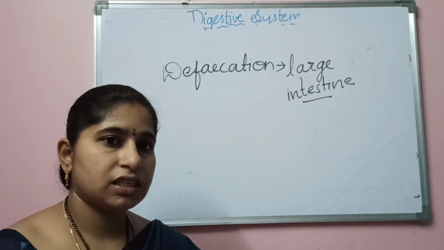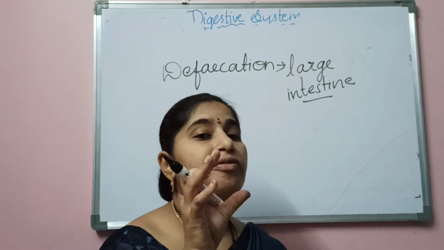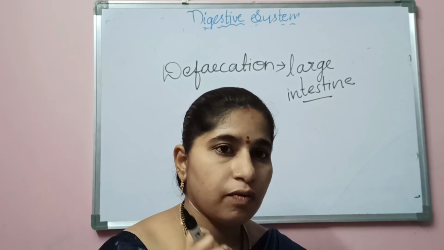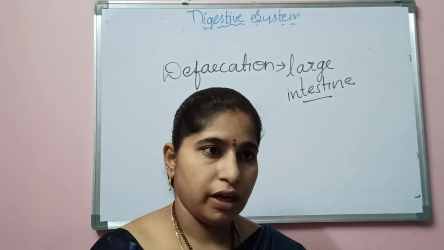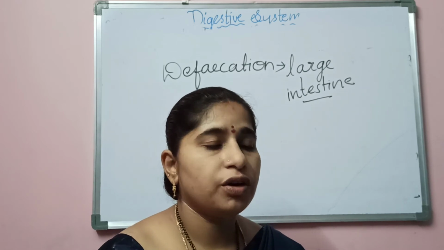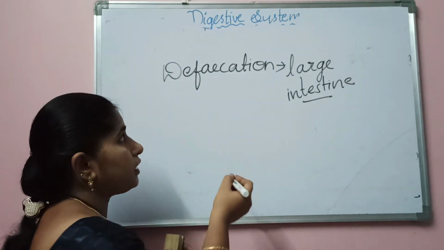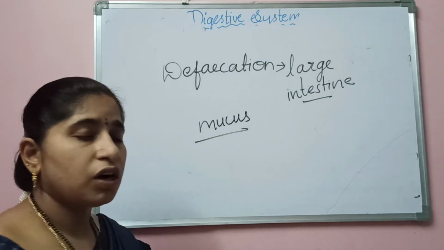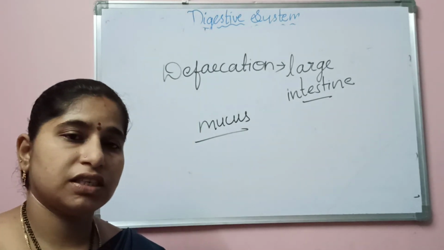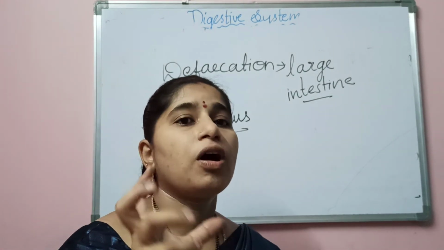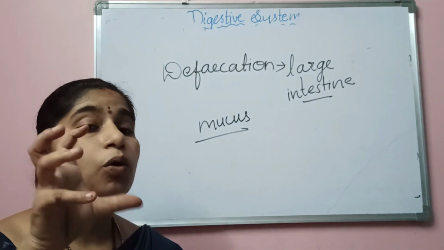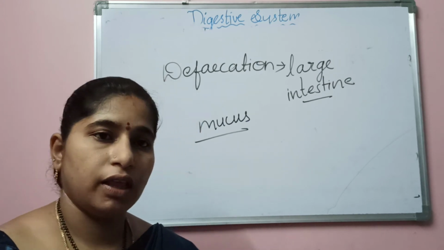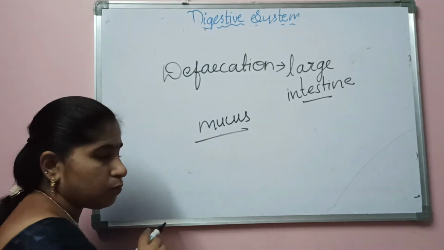But what does the large intestine do? If any water or any important nutrients are still present in that undigested food, it will absorb them and store them. The large intestine also releases one more substance called mucus. What is the use of mucus in the large intestine? The undigested food should be formed into a ball-like structure, folded together and lubricated together. For that lubrication, the mucus is present.